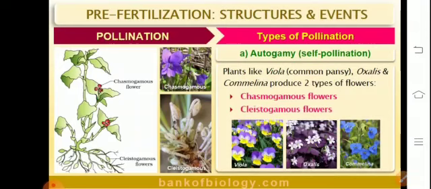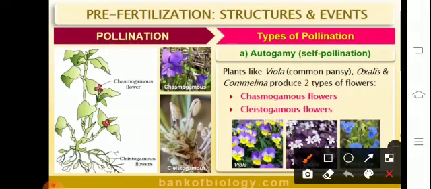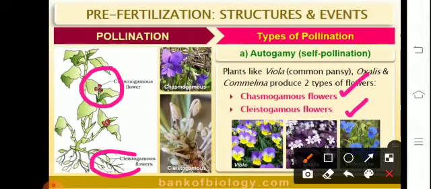Plants like viola, that is common pansy, oxalis, and commelina produce basically two types of flowers: chasmogamous or cleistogamous. Cleistogamous flowers are the ones which never open throughout their life, whereas chasmogamous flowers are those in which the opening or blooming of the floral bud is quite observable. Here in the diagrammatic representation is depicted the chasmogamous flower and the closed one, which is referred to as the cleistogamous flower.